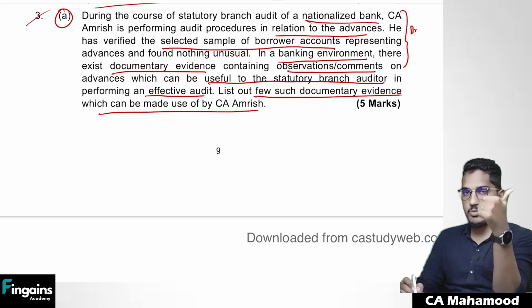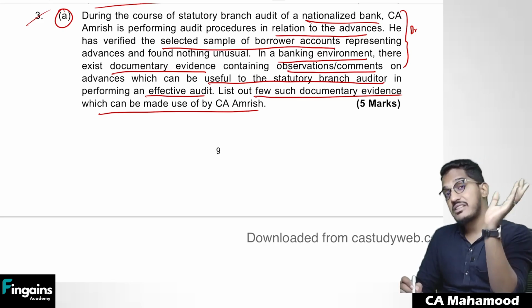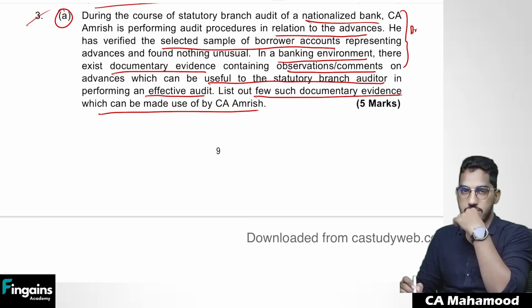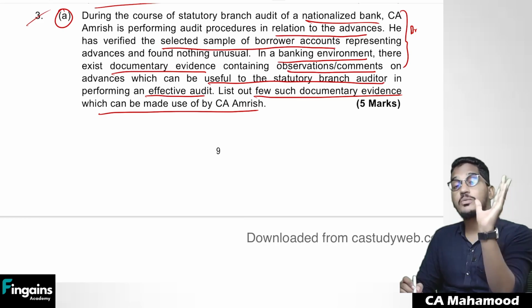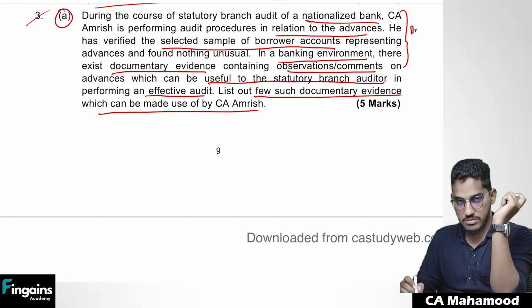See, first he will perform audit procedures on his own. And in addition to that, he can also verify some other documents to find whether there are any negative remarks regarding advances. What are those other documents which the auditor can verify to know whether there is something wrong in the advances?